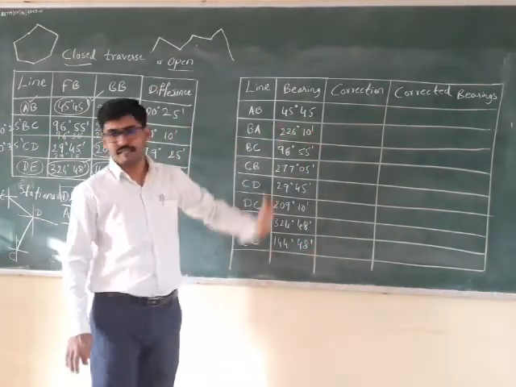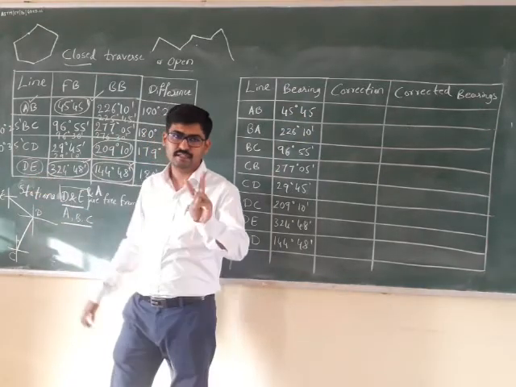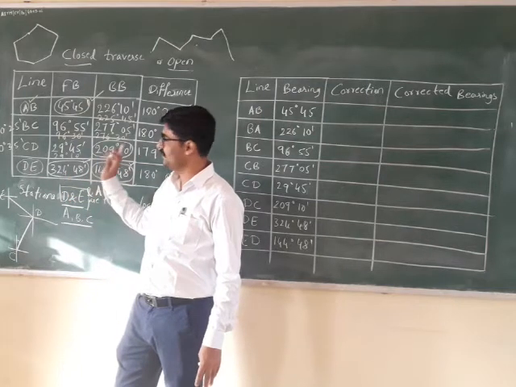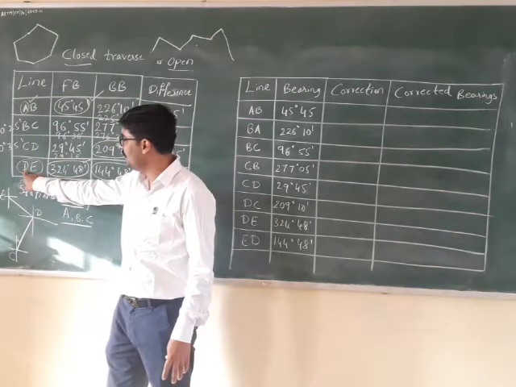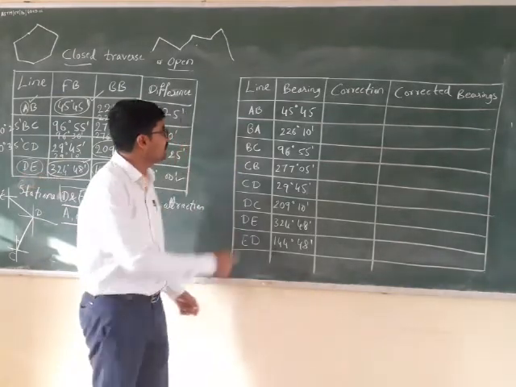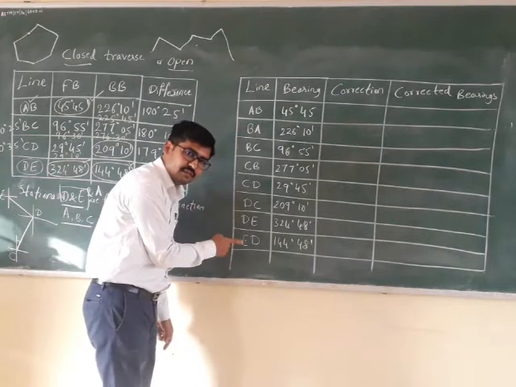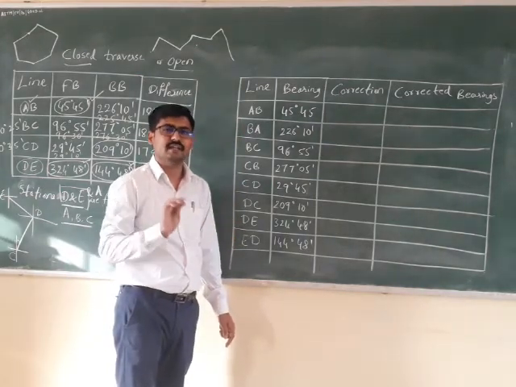As I have told you, stations D and E are free from local attraction. There are 3 bearings which are correct. Which are those? This, this, and this. Wherever the starting letter is either D or E, those are correct.